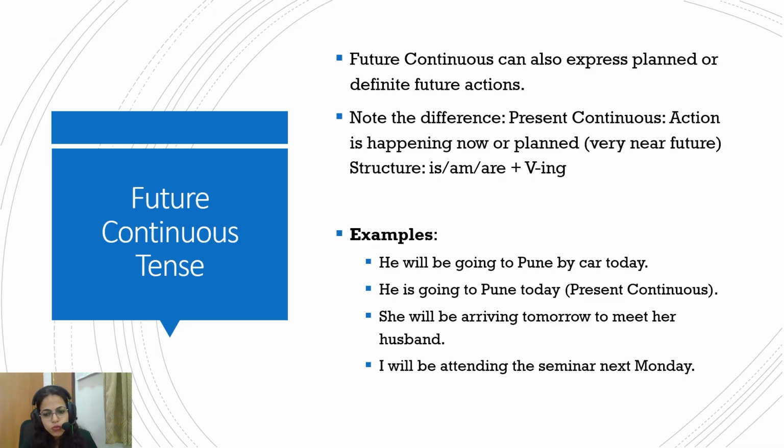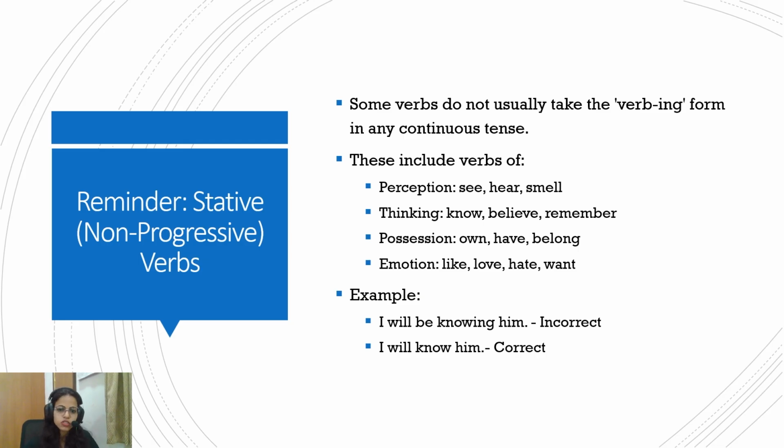She will be arriving tomorrow to meet her husband, or I will be attending the seminar next Monday. So this is pretty much certain and going to happen in the future. So future continuous tense. I understand future continuous and present continuous do get a little confusing at times, but if you keep doing questions, you'll understand because it's very context dependent. Sometimes the same statement can be used for both future continuous and present continuous.